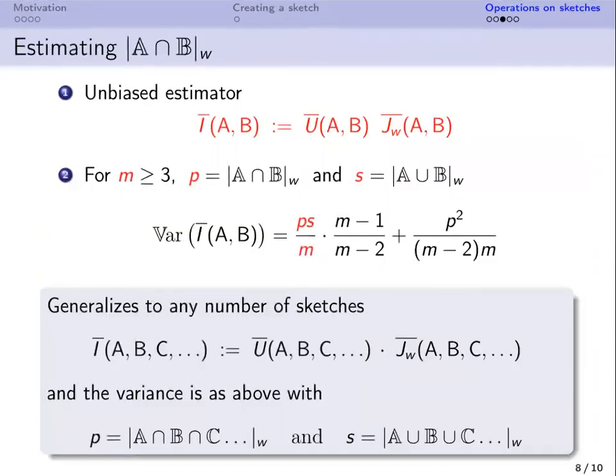We define an estimator for the intersection based on the estimators for the union and the weighted Jaccard similarity that we have defined earlier. We show that this estimator is unbiased, and we find the formula for the variance of this estimator. We also show that this estimator can be generalized to any number of sketches based on the previously defined generalized estimators for the union and weighted Jaccard similarity.